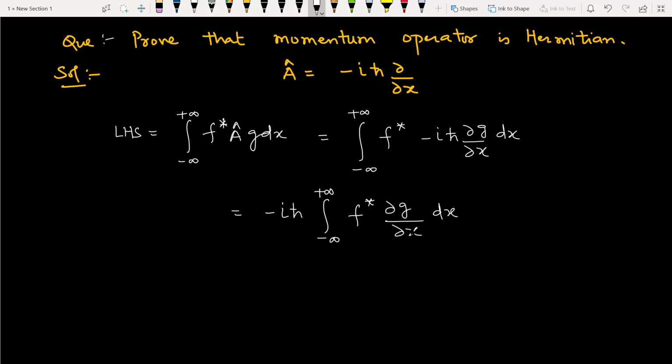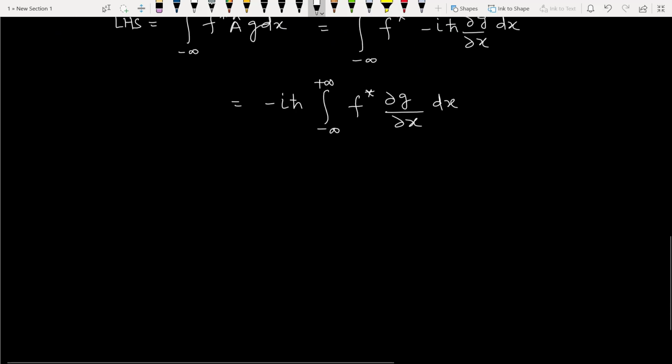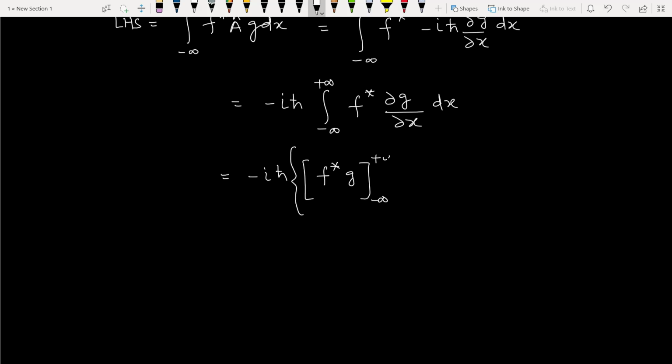So this is the same integral we solved in the previous question. So first function as such, integral of second, minus derivative of first function, integral of second function into dx.